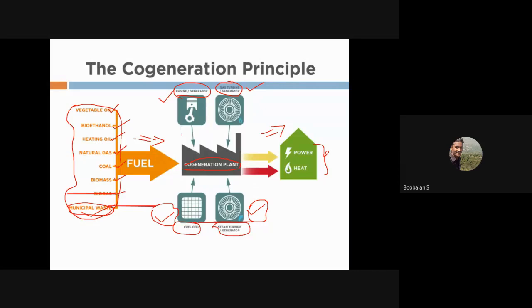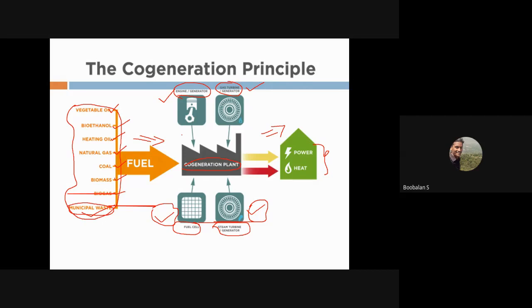So first of all, we need to understand what is happening inside cogeneration, right? Once we get the exact idea, then we are going to move into the monitoring area with the help of sensors and measuring things. Once we are able to measure and monitor, in the sense, we could manage.